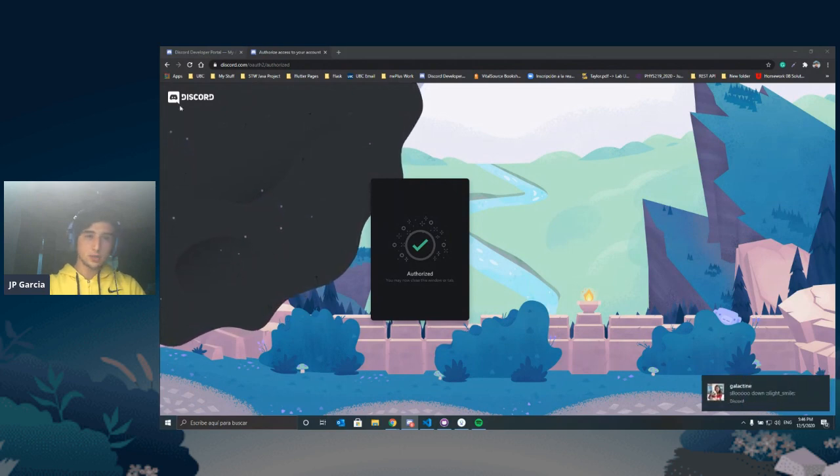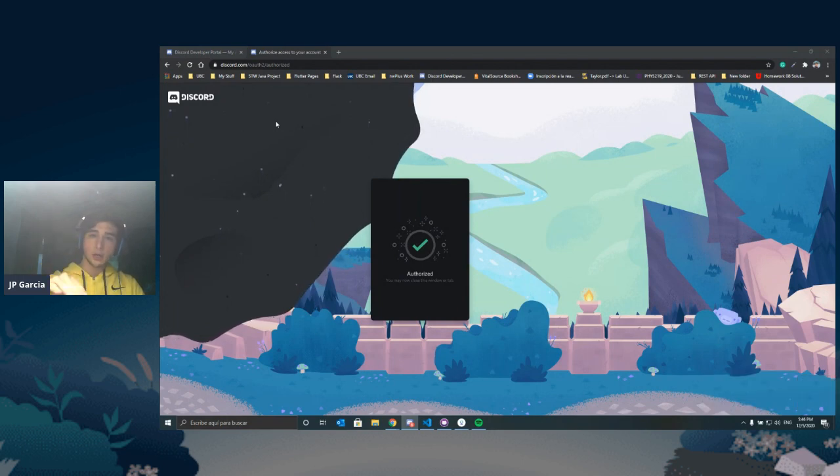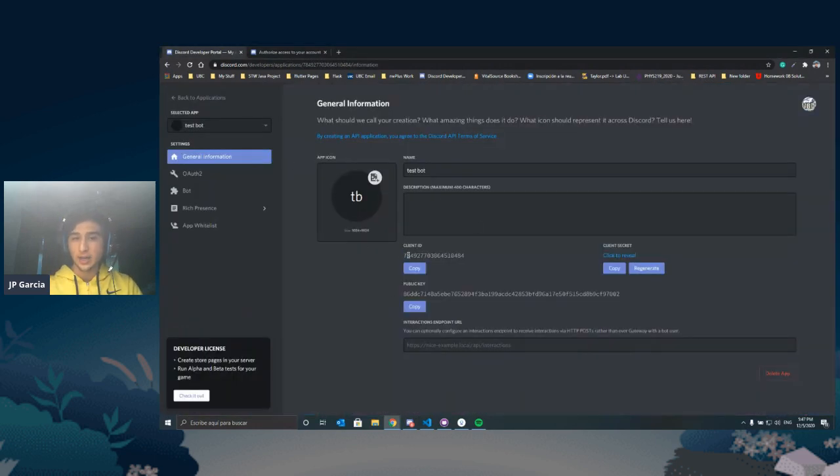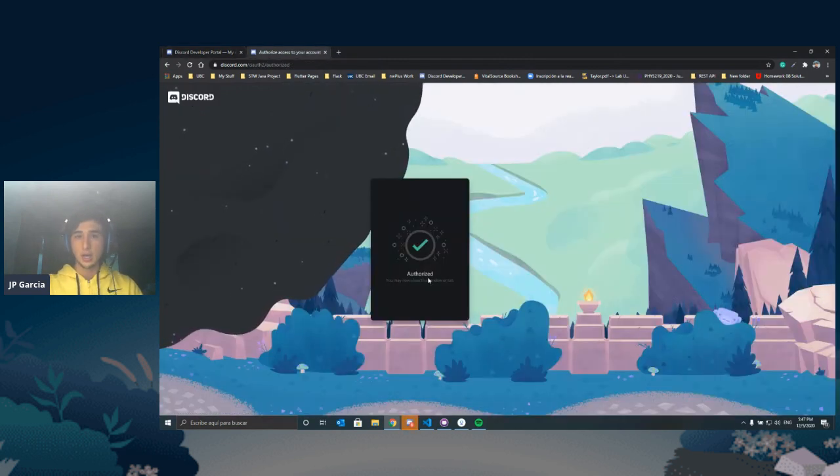So after setting permissions, right, you click on the administrator permission. Then you are gonna go down, and it's gonna say client ID, and you're gonna copy the client ID that you got from the Discord developer portal. This is the client ID right here. It's inside general information. Once you put that ID there, a link is gonna pop up below that, and just click on that link. Select the test server that you just created, and then click authorize. It's going to ask you to make sure that you're not a robot and things like that, and then it's going to say you've been authorized. You're done, kind of thing.